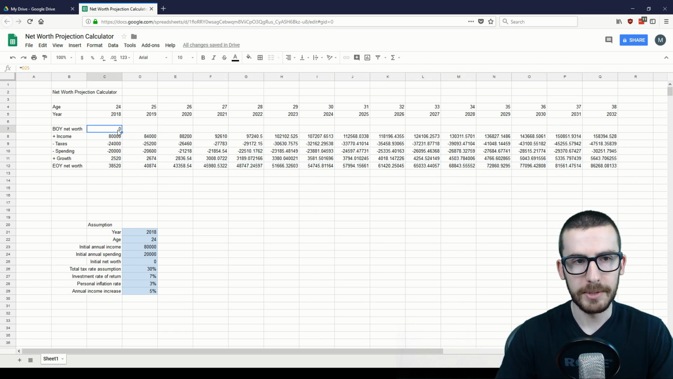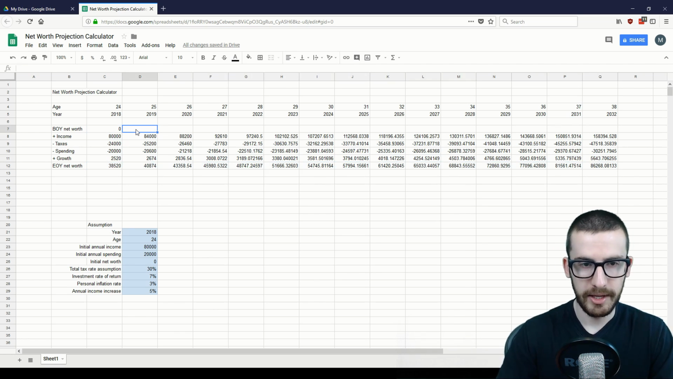However, we do need to update the beginning of year net worth. In this case, for the next year, it's simply whatever the end of year net worth was for the previous year.